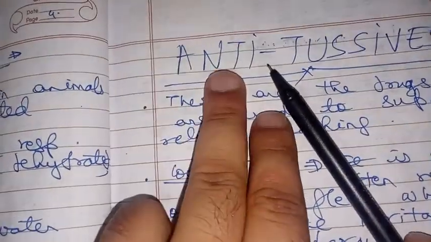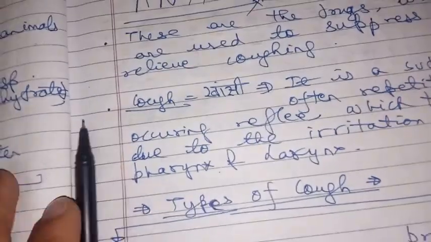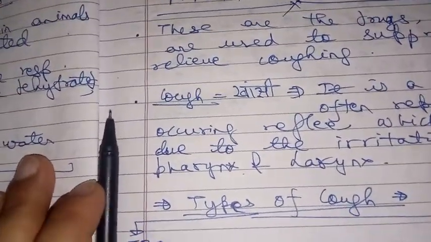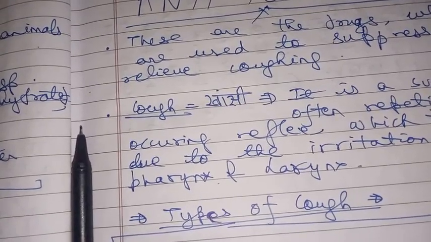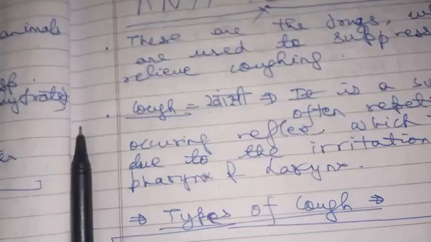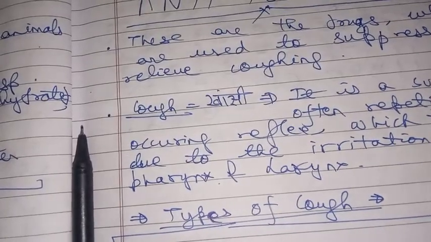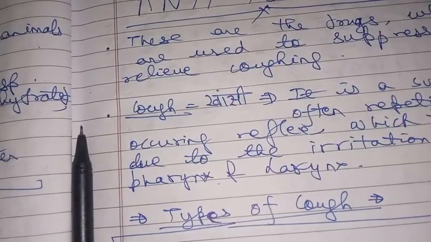Alright, so in this lecture we'll be studying antitussives. First, let us understand the meaning of this term. Antitussives are drugs which are used to suppress or relieve coughing, and there are two types of antitussives, which we will discuss.